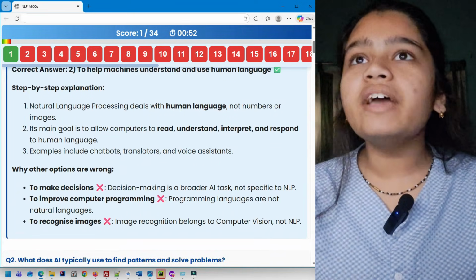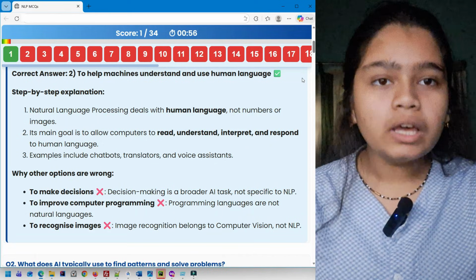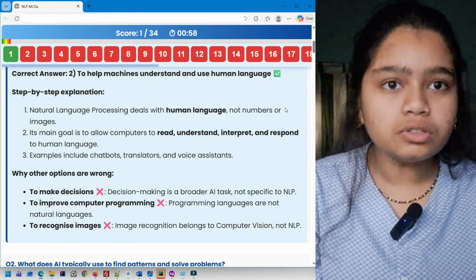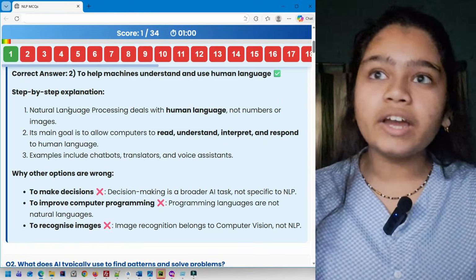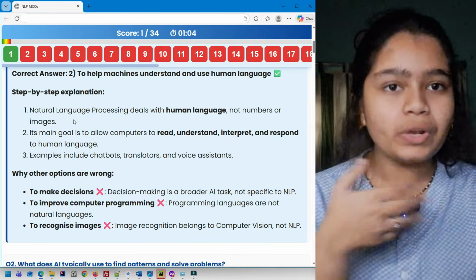You can read the explanation. Why I'm telling you, because this will be helpful if you have to answer the long questions in your exam. So this kind of wording you can follow in your exam. To answer the long questions, it will help you.